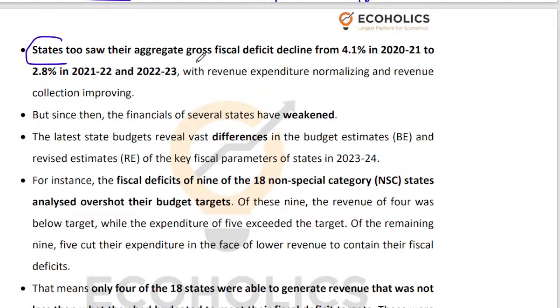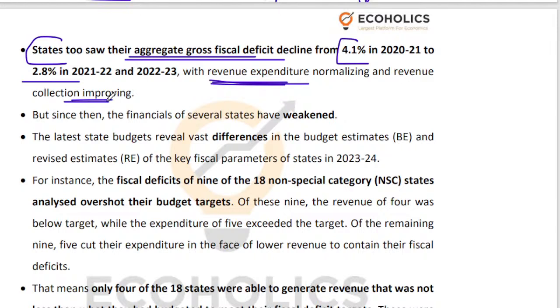So we will be looking at the aggregate gross fiscal deficit, right? So states का aggregate gross fiscal deficit that declined from 4.1% to 2.8%. Okay. Revenue expenditure, it normalized in the sense that during the pandemic, states had to deal with a lot of healthcare related additional expenditure. So that kind of went away as COVID went away. So revenue expenditure normalized and revenue collection improved because economy came back on track. We came out of lockdown, etc.